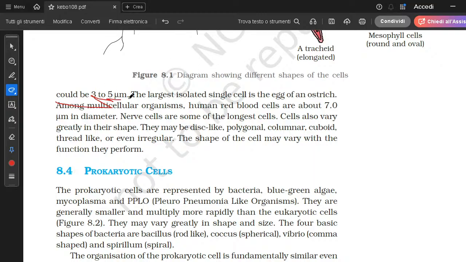The largest isolated single cell is the oocyte, right? There's a size difference. One is a very small cell, the smallest cell, whose size ranges from 3 to 5 micrometer, and the other one is the largest cell. So there's a very big size difference between the two cells.